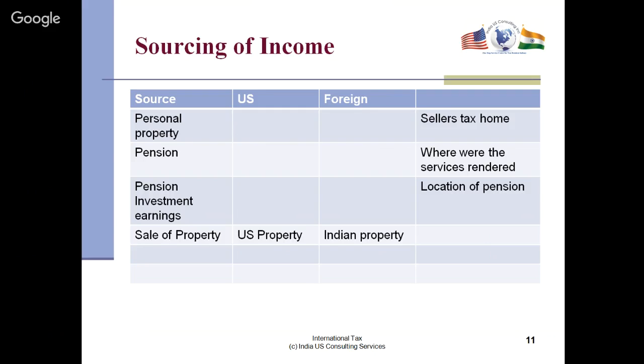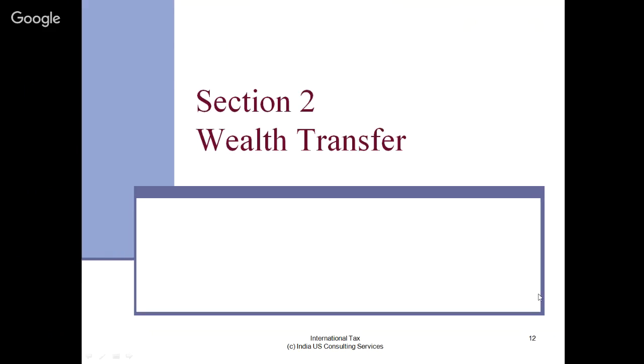Pension, of course, depends on where the services were rendered. If you receive a pension, I have a client who receives a pension from an Indian railway. Now that is Indian income, even though he receives it in India and he is entitled to that income, technically it's Indian income. Pension investment earnings depend on the location of where the pension is. And then finally, sale of property. That's really important. If you sell US property, then you'll pay US taxes. Indian property, you'll pay Indian taxes. But you'll have to bring that gain and add it to the US return. And I'll show you how we can do that.